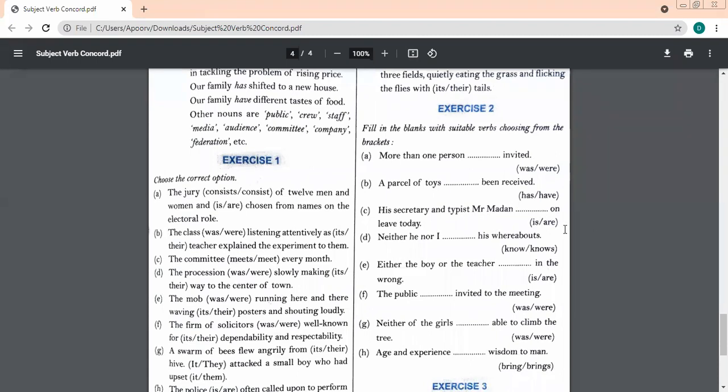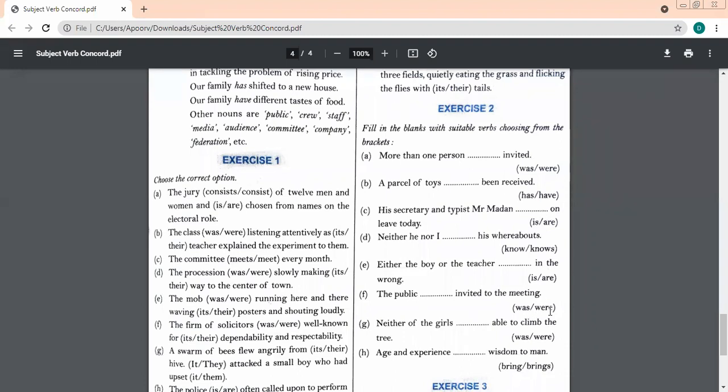Neither he nor I dash his whereabouts. Knows. No. It is not knows. We are talking about two, in I plural. So no. Either the boy or the teacher dash in the wrong. Is in the wrong. Ma'am, is, because with either or we take a singular verb, so it is. The public dash invited to the meeting. Ma'am, was. Because public is a collective noun and collective nouns take a singular verb, so was.